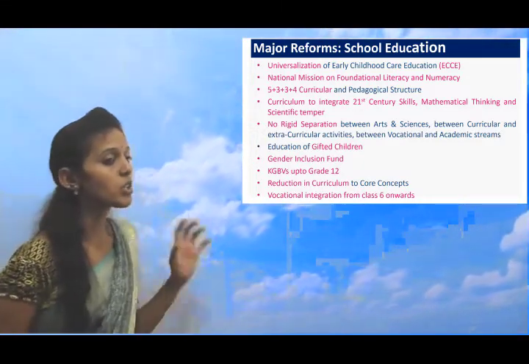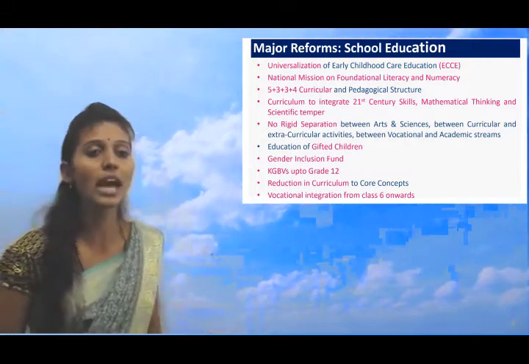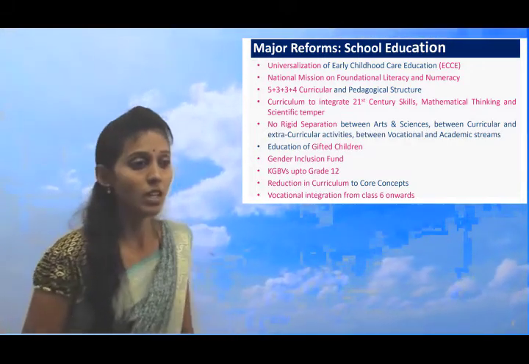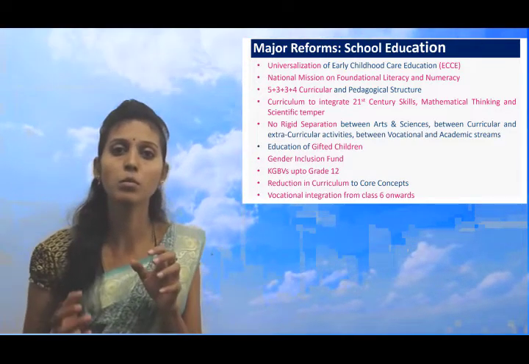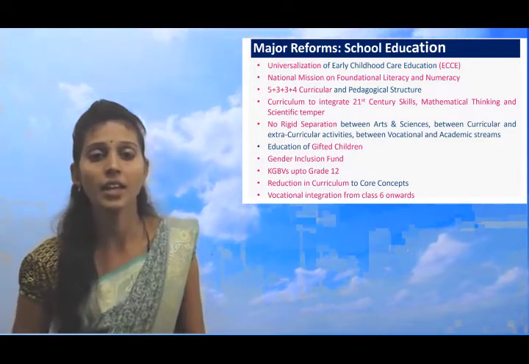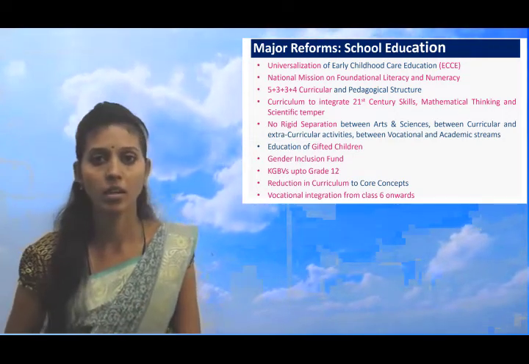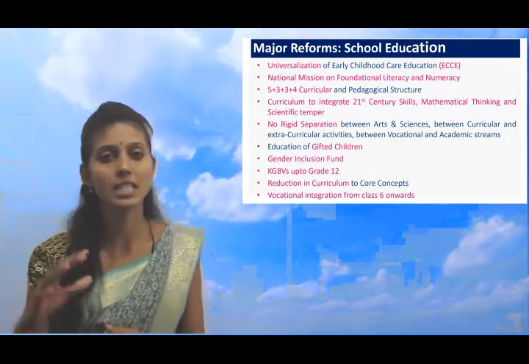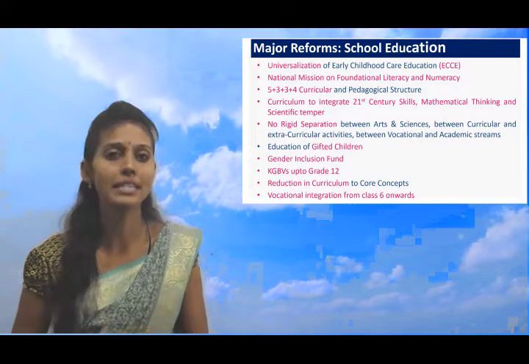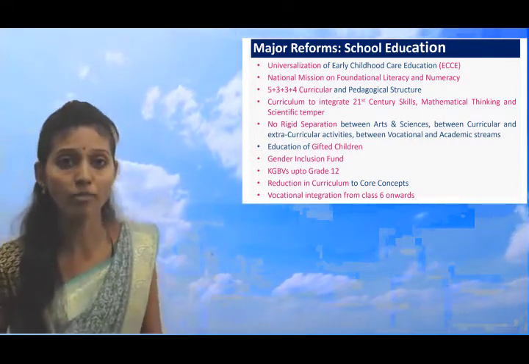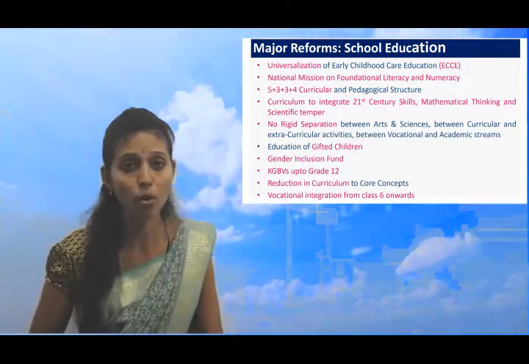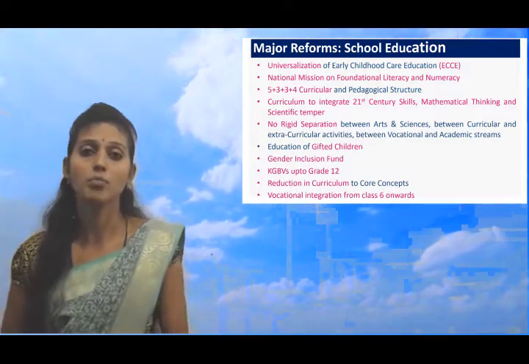And then the National Mission on Foundational Literacy and Numeracy. Literacy and numeracy is the most basic thing that everyone should know. At least the basic level, not a standard level. And a 5 plus 3 plus 3 plus 4 curriculum has been adopted.